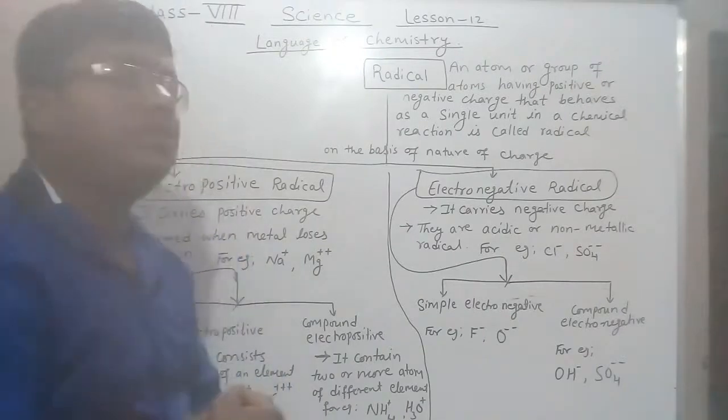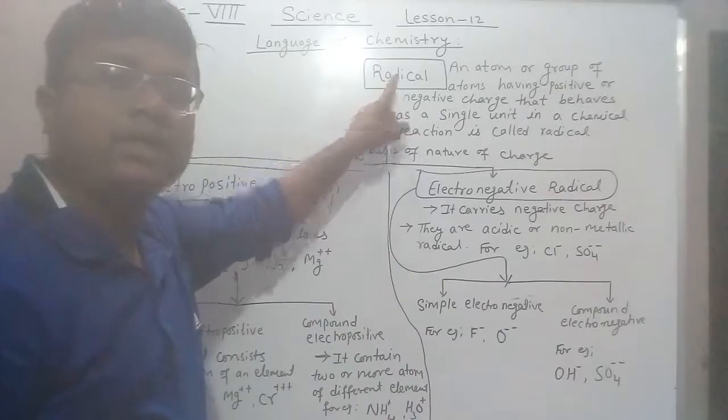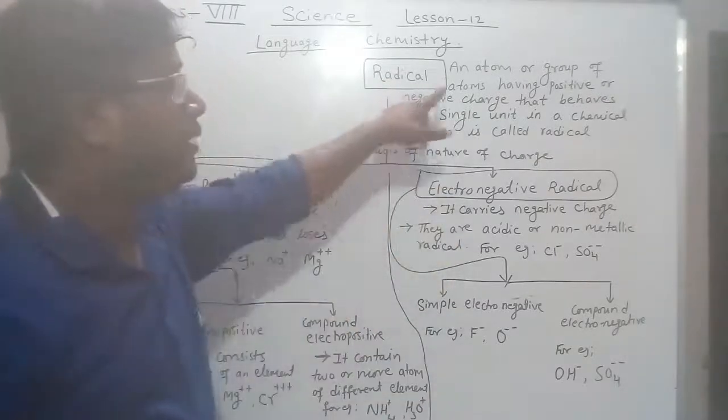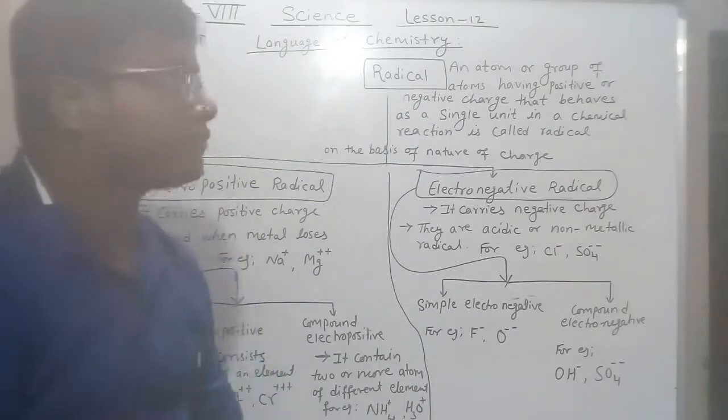Now today's topic is radical. So what does this radical mean? Please listen to me very carefully.